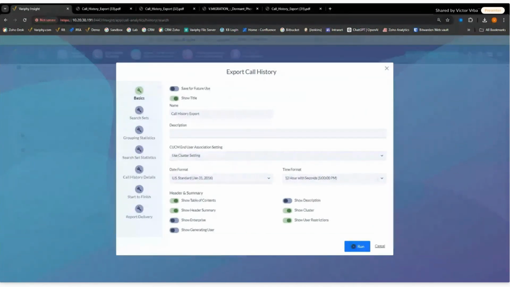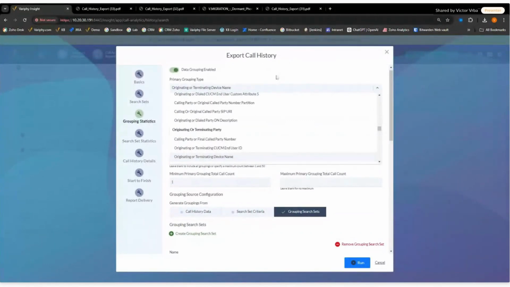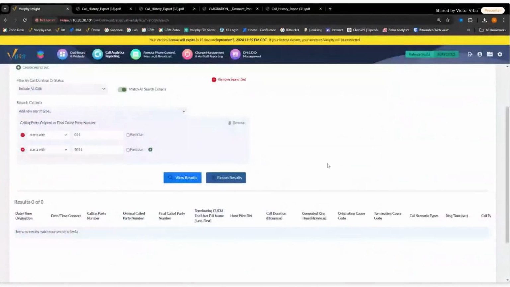So when I'm starting to make a decision on do I need an international calling package, what kind of international calling package do I need? Who needs an international calling package within my organization? I can utilize this to help make that determination. And then rather than using anything like a 0 maximum primary grouping, I may just want to say only show me users that have one international call, and that's going to output a list of either your users depending on what you're grouping on or your devices depending on how you group that. Again, I don't have any international calls in my environment here, so I'm not going to run that report. It'll just come up blank.